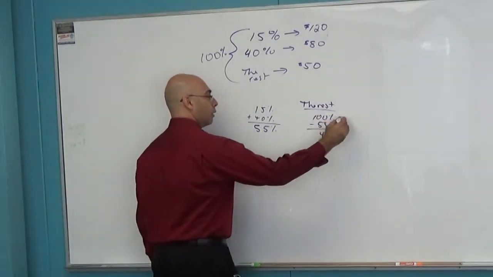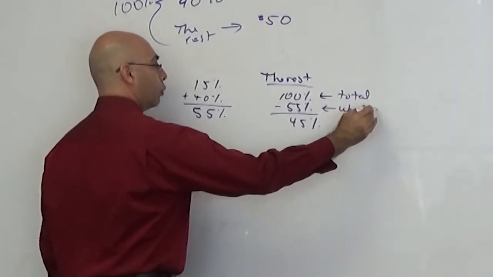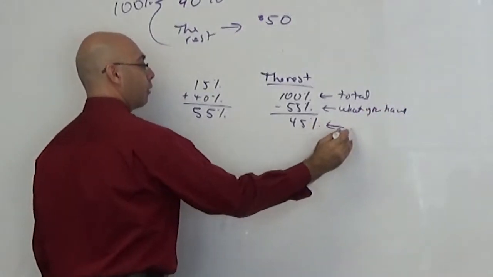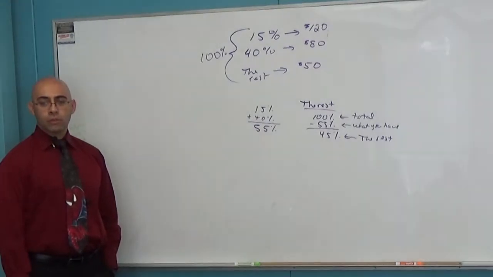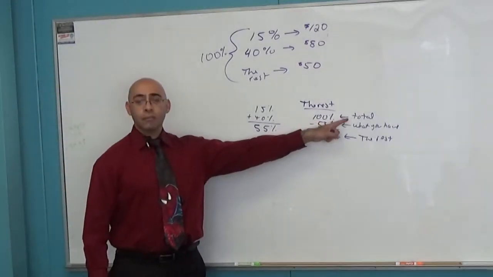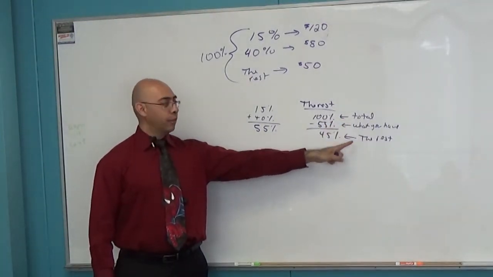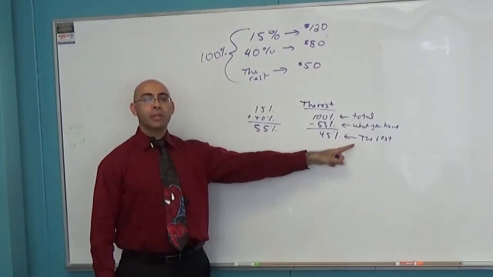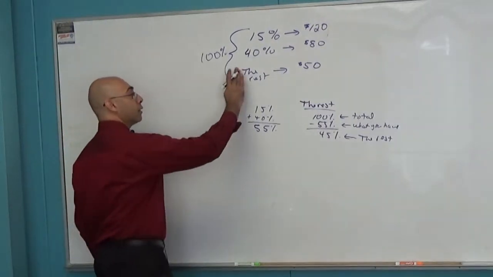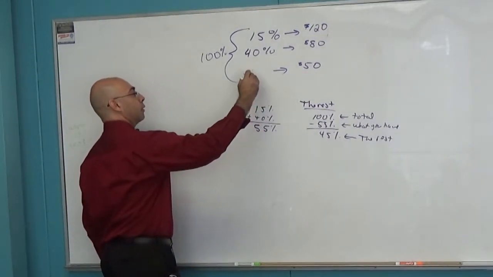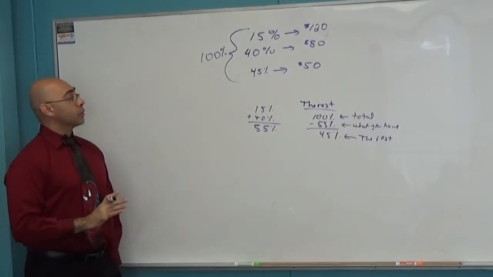So the idea is the total, and take away what you have, and that's going to give you the rest. Get the idea? So I'll say this again. You take your total, get rid of whatever you have, that's going to give you the rest. What does it mean to get rid of? Subtract. It means to subtract. So now I have the rest. So that rest is 45%. All right. So now we have that.